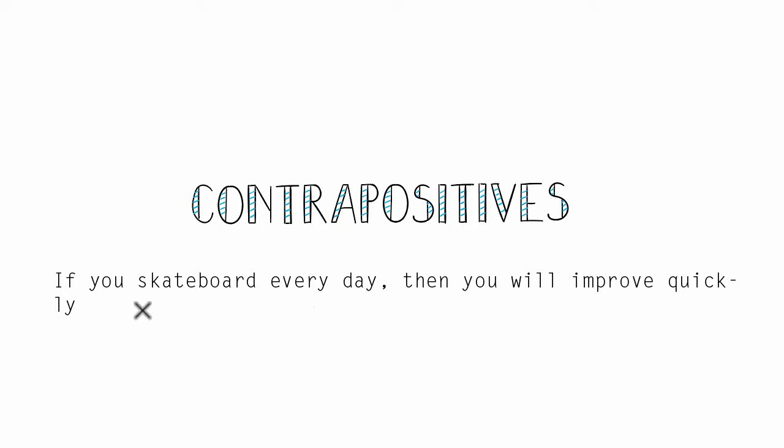Now, I want to take a look at this rule and try and give you a little bit deeper understanding of it and how to manipulate it. We're going to look at a different way of saying these same rules, and that's called a contrapositive. An implication of this rule, if you skateboard every day, then you will improve quickly, is that if you don't improve quickly, you're not skateboarding every day, right? That's the same exact rule, just stated differently. And we call that different way of stating it the contrapositive.